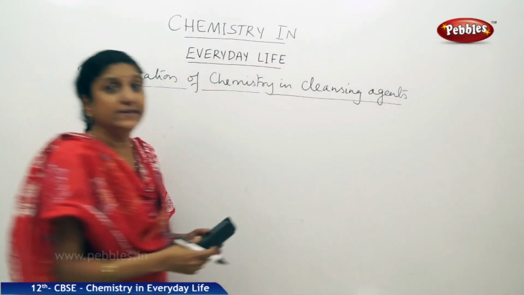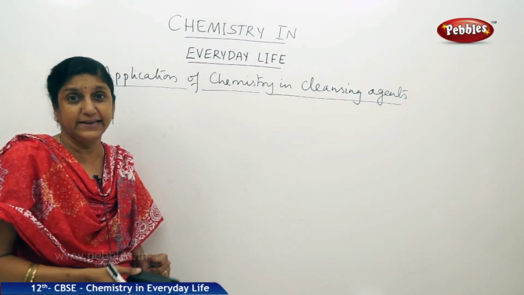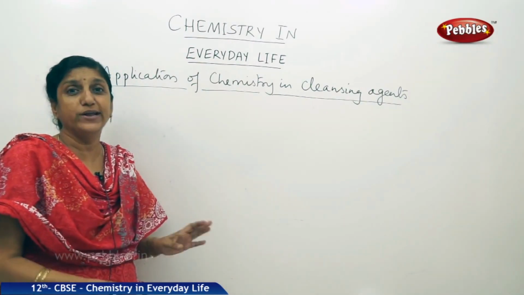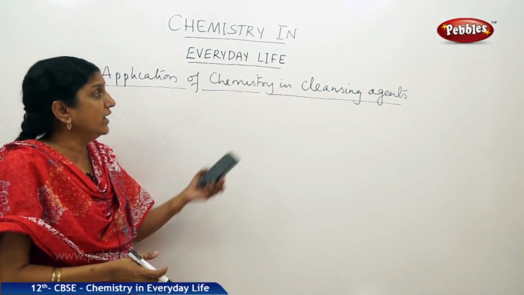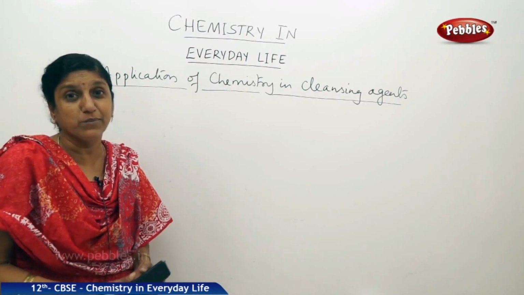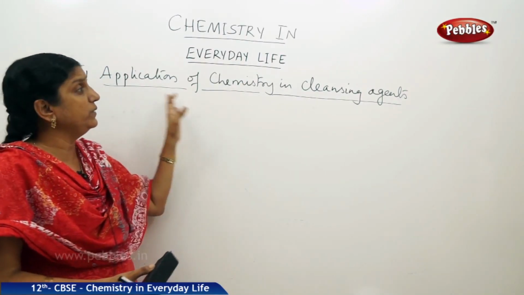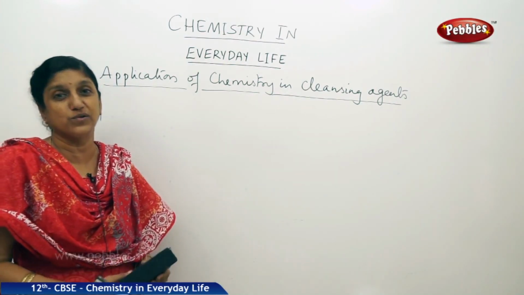So, what are these cleansing agents? They are used to keep our surroundings clean. So, we clean our body, we also clean our surroundings. For that purpose, we have these cleansing agents available, and most of them are chemicals. So, that is how chemistry plays an important role in this area also.